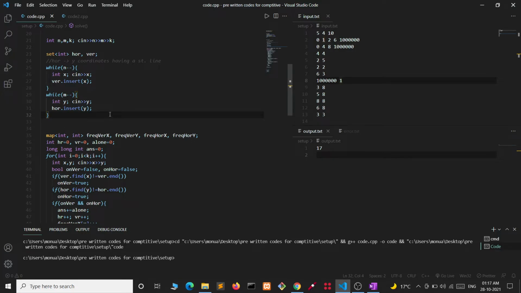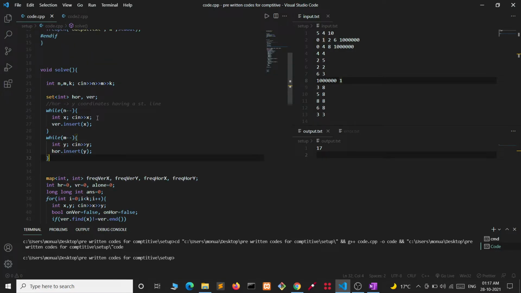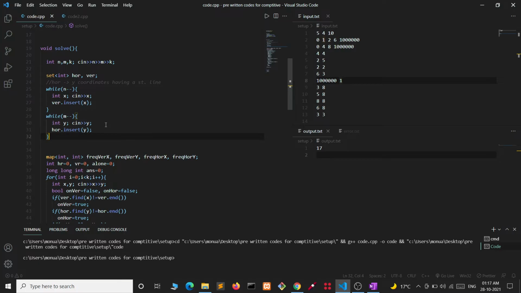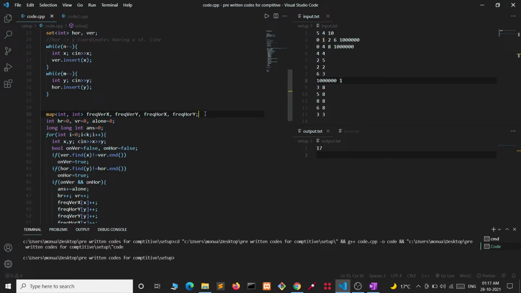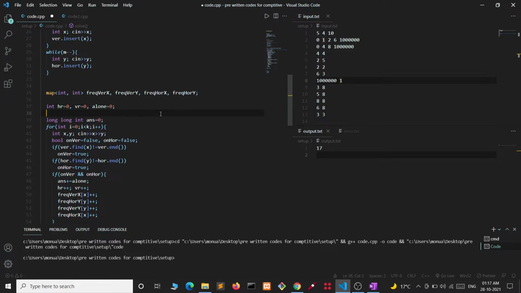I have stored them in a set so that in log n time I can tell whether there is a horizontal line at some y coordinate or not. Similarly, for vertical line I can tell in log n time. Now let's see what is this.